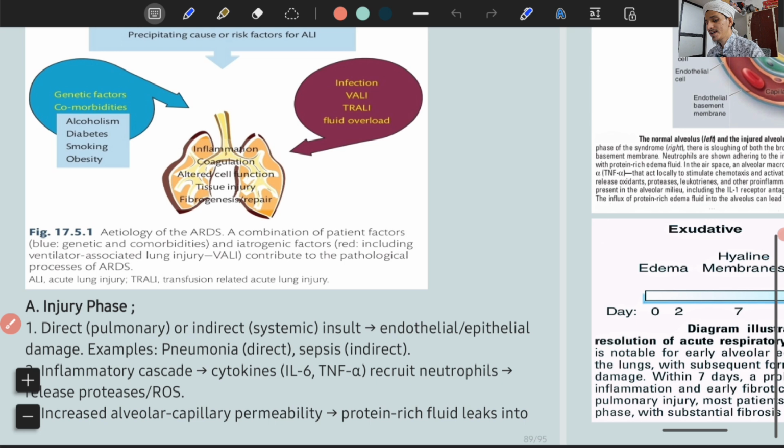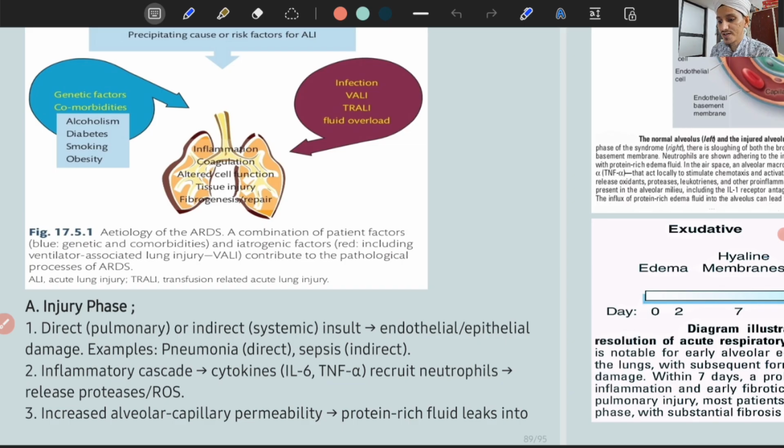So you can divide the ARDS. Actually, ARDS is a phase through which the lung passes. You can't treat ARDS. ARDS has no treatment at all. So you need to treat the cause, and you need to give the patient respiratory support till the patient passes through this critical stage, till the lungs pass through this critical stage. So what are those stages through which the lungs pass?